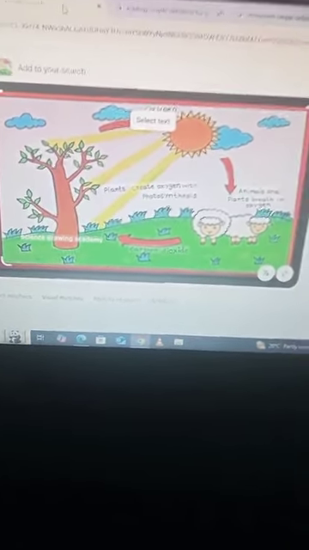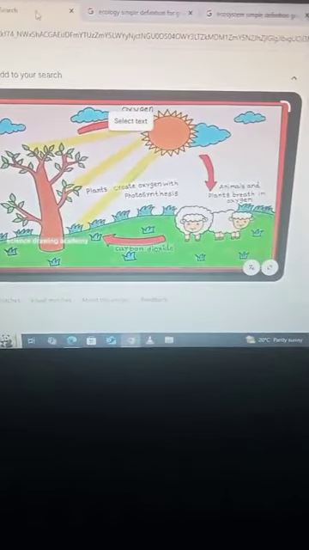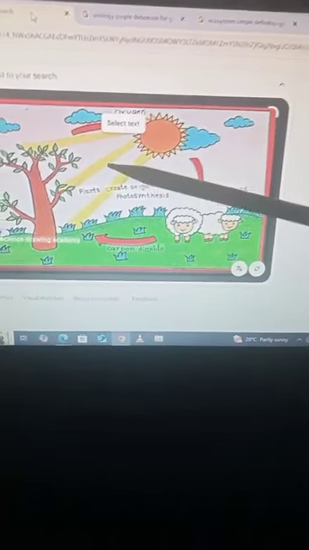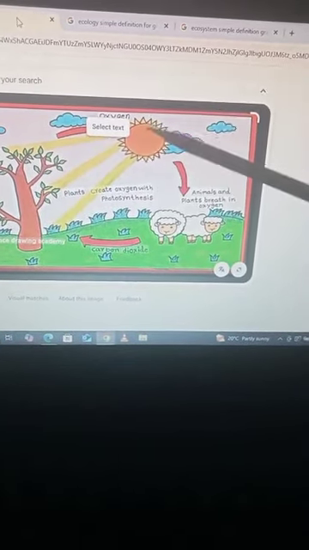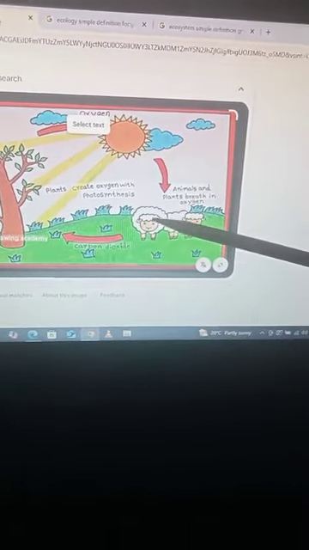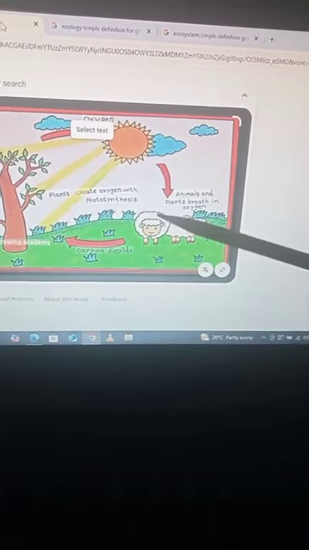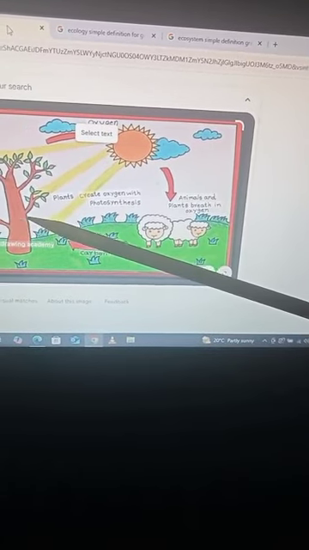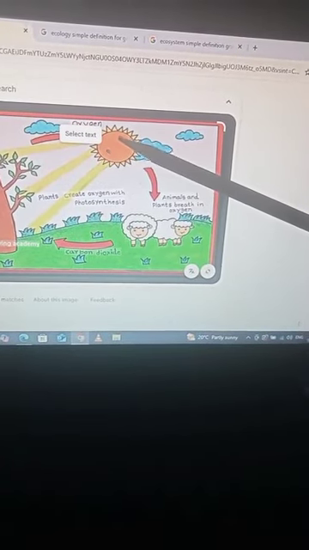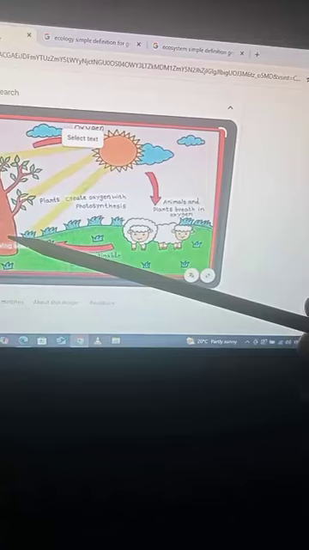Now come over to this picture. This picture is a very simple and easy example of an ecosystem. You can see all the biotic as well as abiotic factors in this ecosystem. There is sun, clouds, air, plants and animals. So what is happening in this picture? Plants are creating oxygen through the process of photosynthesis. They are capturing energy from the sun and creating oxygen and their food with the process of photosynthesis.